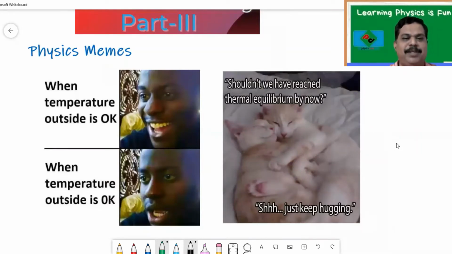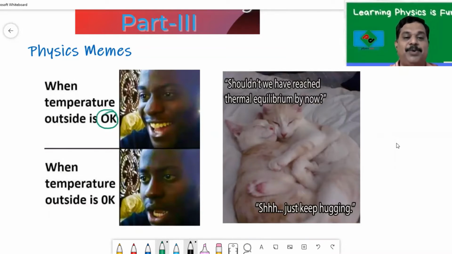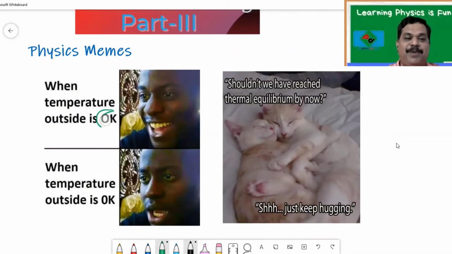In the first one, if you look at this picture, when the temperature outside is okay, we'll feel comfortable, right? So that's why these boys are laughing.